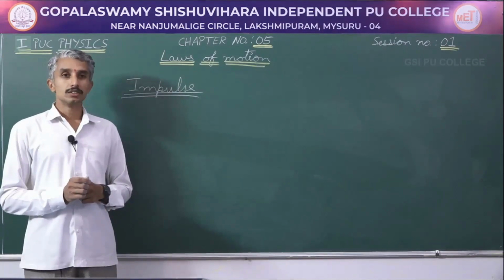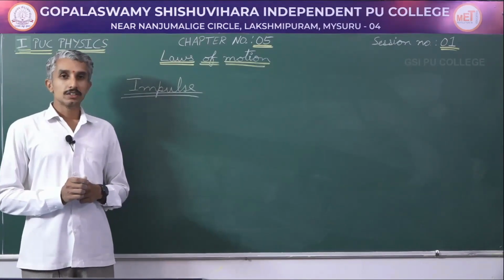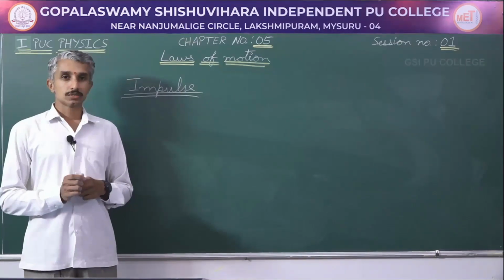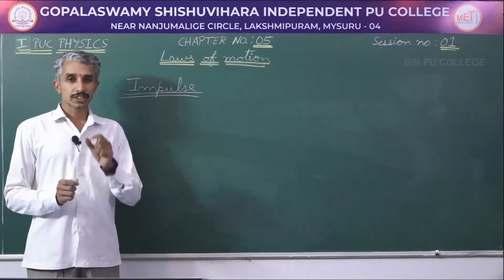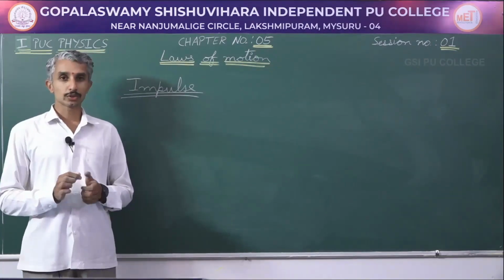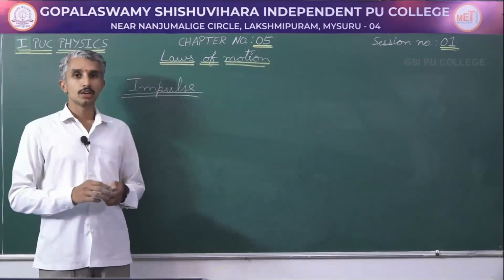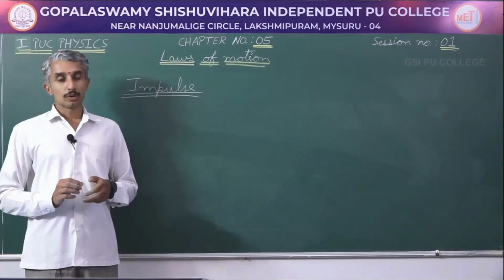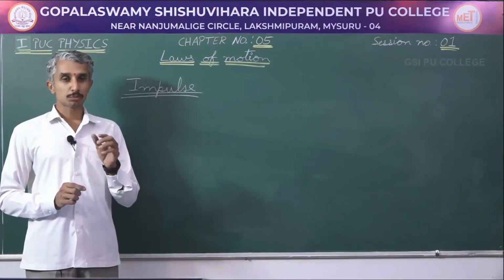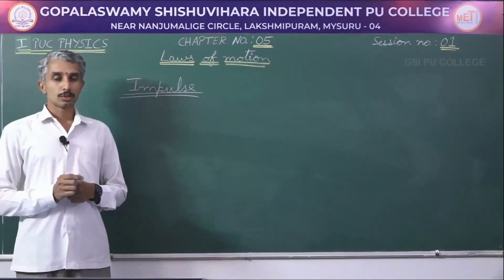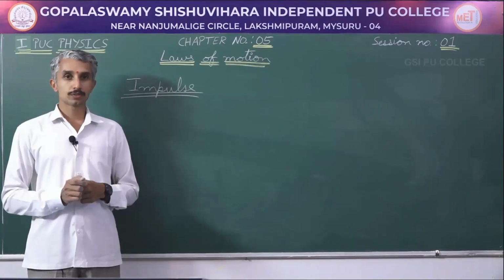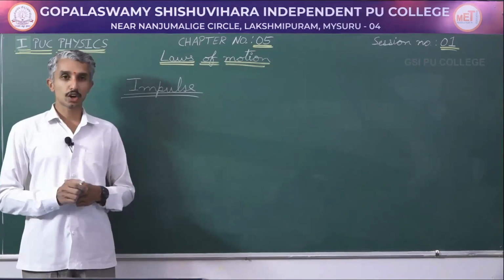Similarly, when you are considering the game of snooker, the amount of time for which one ball is in contact with the other ball is very small, or when you throw a ball towards a wall, the amount of time of contact between the ball and the wall is very small, but still there is considerable force exerted on the other object.